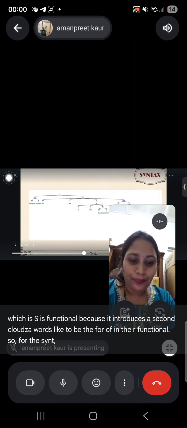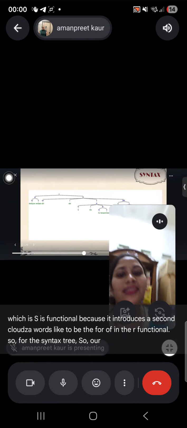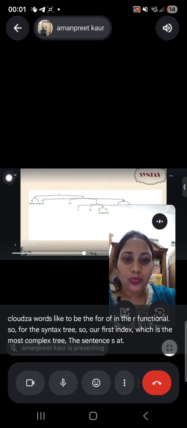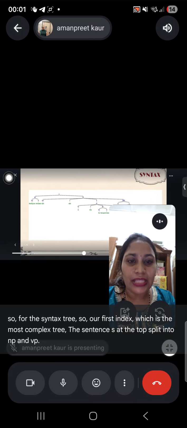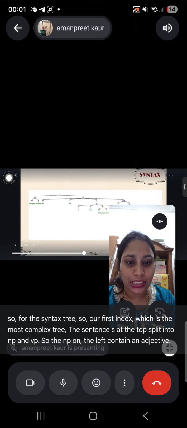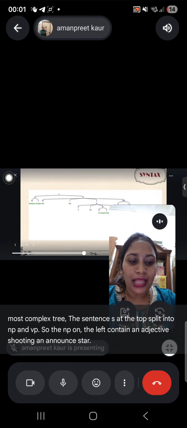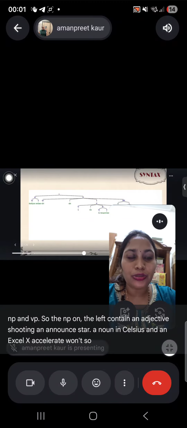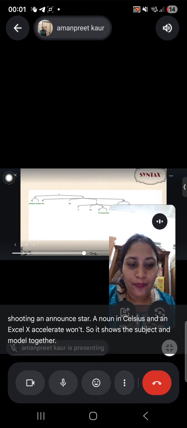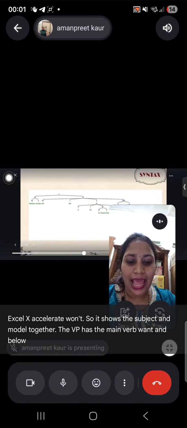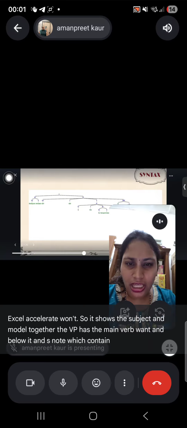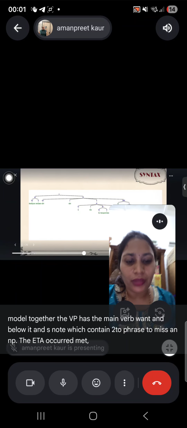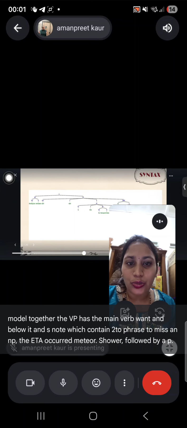For the syntax tree, this is the most complex tree. The sentence S at the top splits into NP and VP. The NP on the left contains an adjective, shooting, a noun, star, a noun, enthusiast, and an auxiliary, won't, so it shows the subject and modal together. The VP has the main verb want and below it an S node which contains a TO phrase, to miss, and an NP, the Eta Aquarid meteor shower, followed by a PP, in 2024.